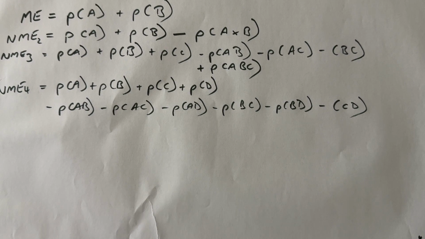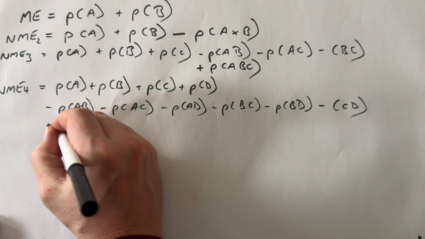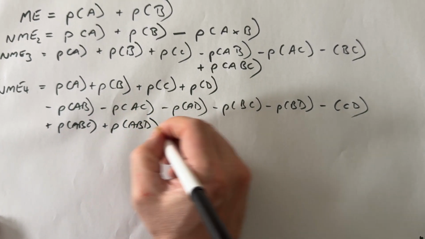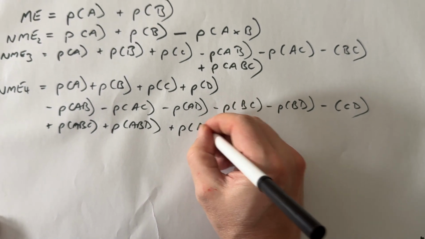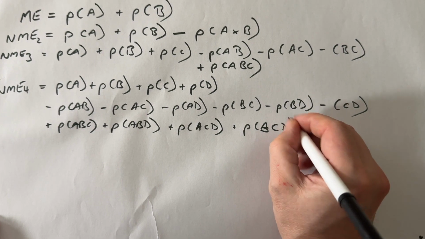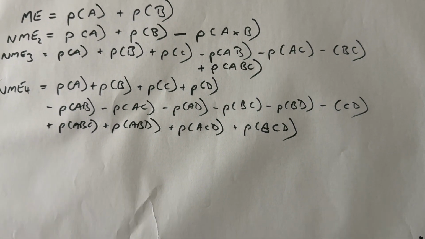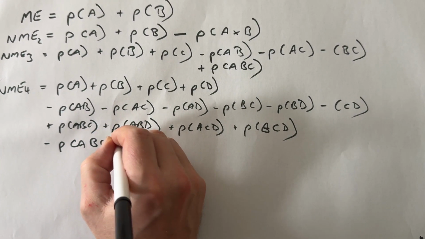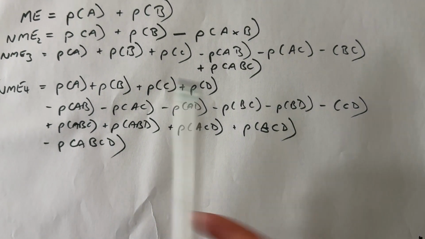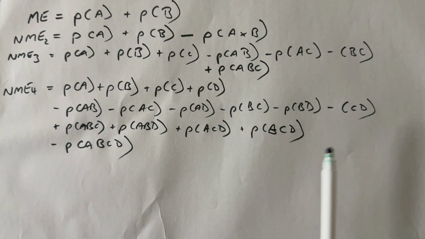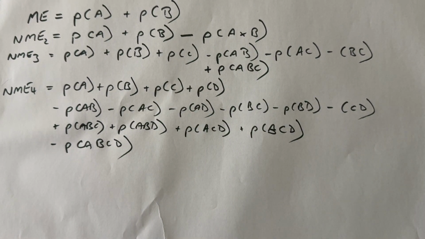But now we've got to consider the trebles, so we'll add back on ABC, ABD, ACD, and BCD. And finally, we will take off the quadruple of A, B, C, D. And what we can see is that going from just 2 events, which is relatively straightforward, to 4 events here has got pretty wild in not a long period of time.